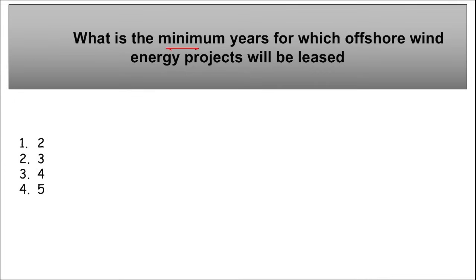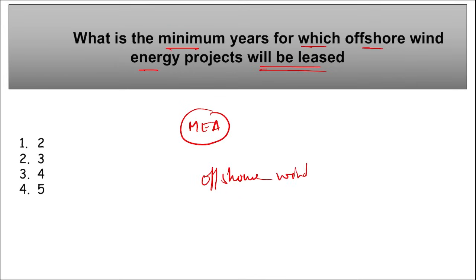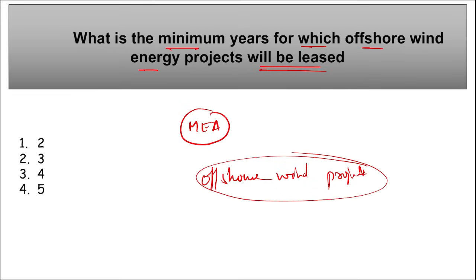Now friends, let's move to some revision part that will be beneficial for your learning. What is the minimum years for which offshore wind energy projects will be leased? So remember, recently the Ministry of External Affairs have released some new guidelines for leasing out of the wind projects, right? Offshore wind projects such as your wind turbines or windmills, correct? So in order to lease them, what is the minimum years for which these offshore wind energy projects will be leased? So the minimum year here is 3 years, right?